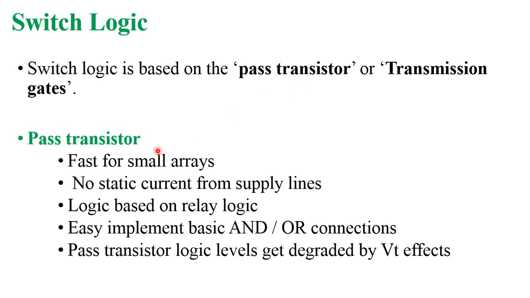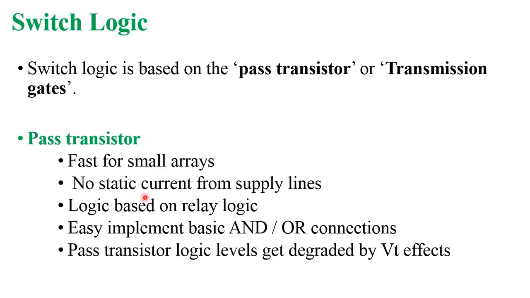The pass transistor is the fastest one and no static currents are present. The logic is based on relay logic. It is easy to implement basic AND and OR connections, and the pass transistor logic level gets degraded by the VT effect. This is the disadvantage of the pass transistor. Because of the threshold voltage effect, the output voltage is degraded. These are the important points of the pass transistor.